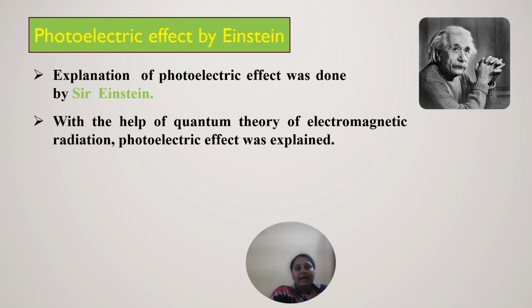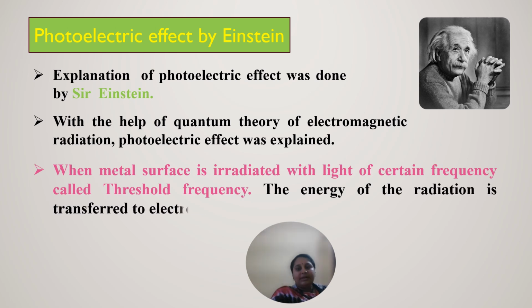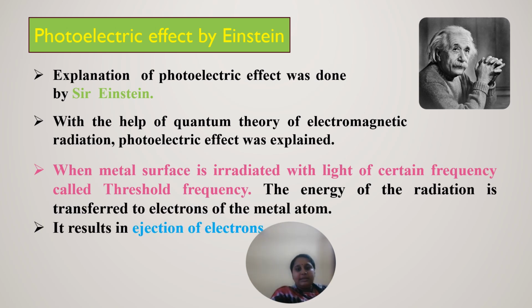When a metal surface is irradiated with light of a certain frequency, called the threshold frequency, the energy is transferred to the electrons of the metal atom, and this results in the ejection of electrons.